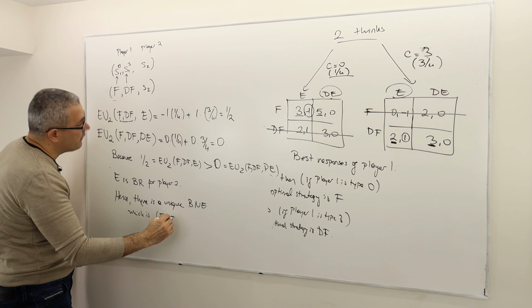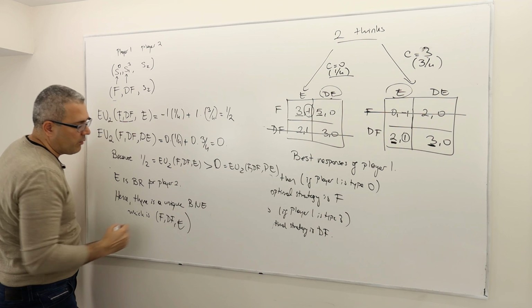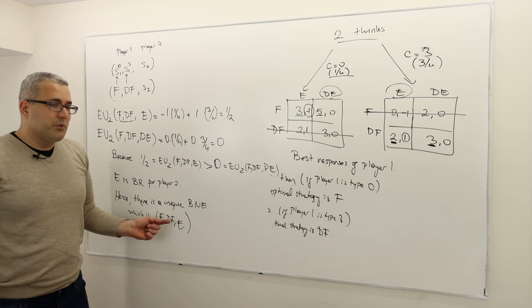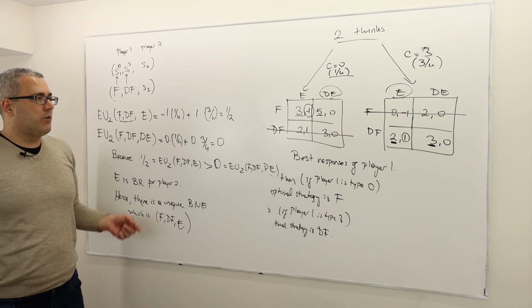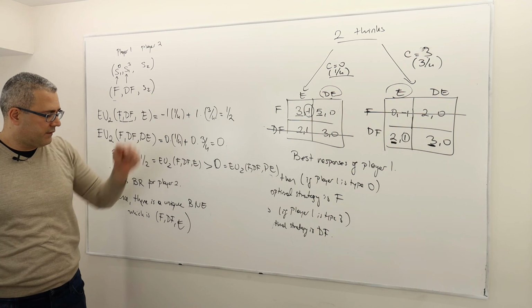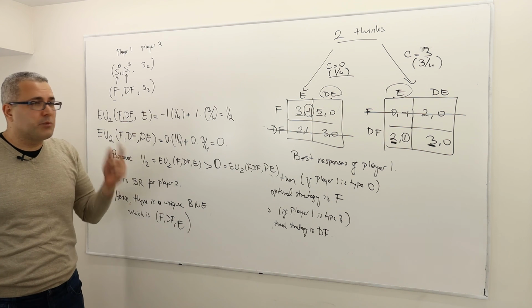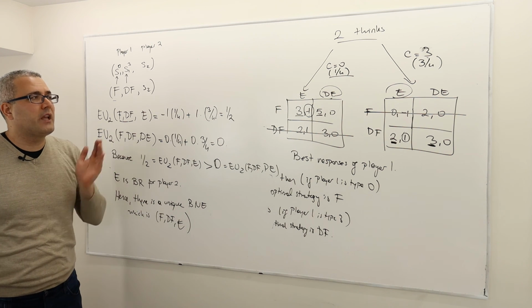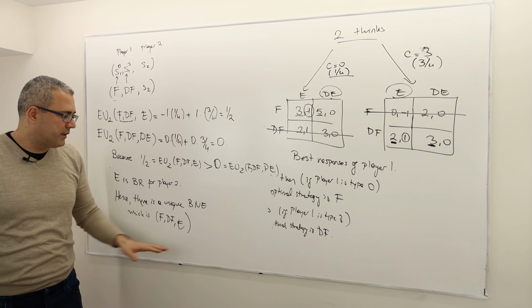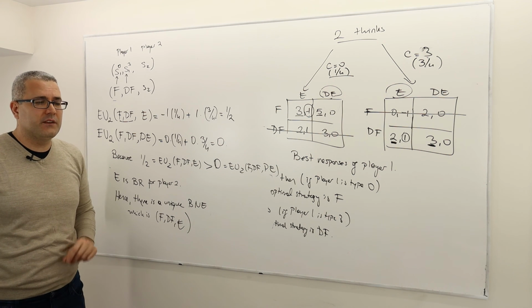fight, don't fight, enter. What does that mean? That means player 1, if C is 0, is going to fight. If C is 3, it's going to don't fight. And player 2 will choose enter. All right? So that's what the only Bayesian Nash equilibrium is in this game.